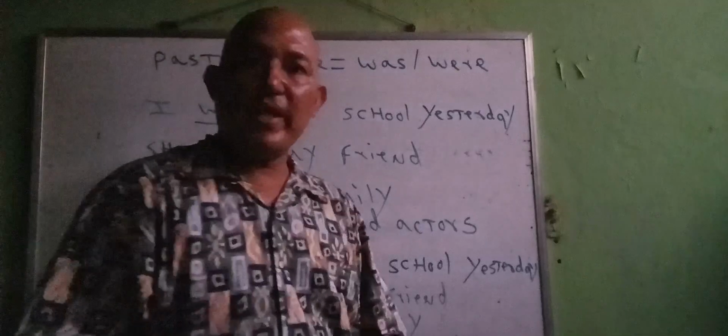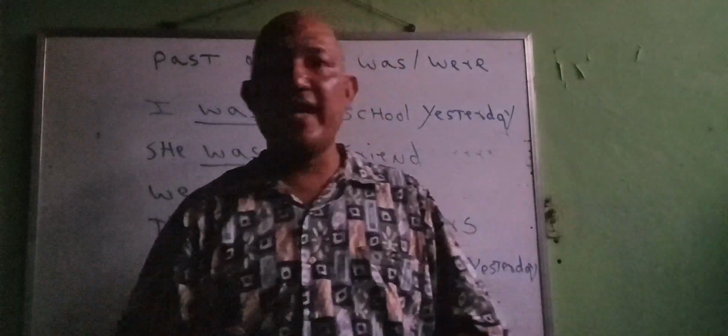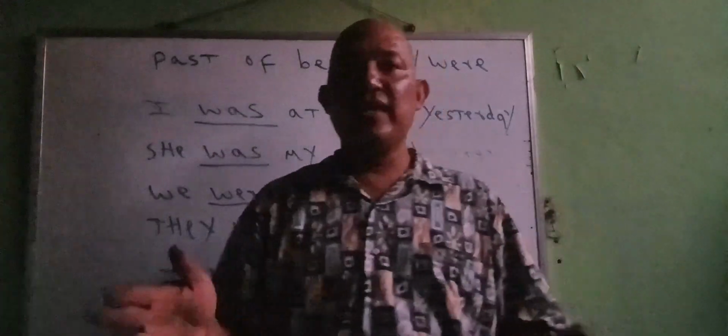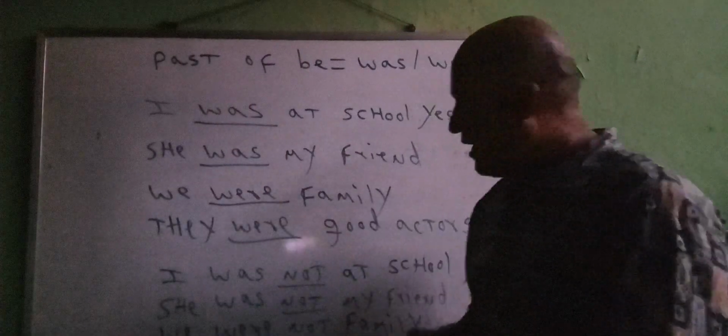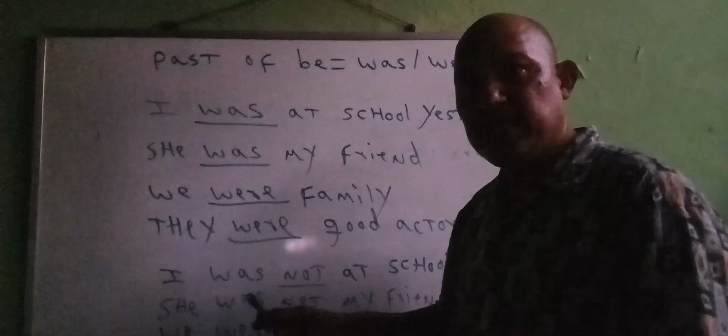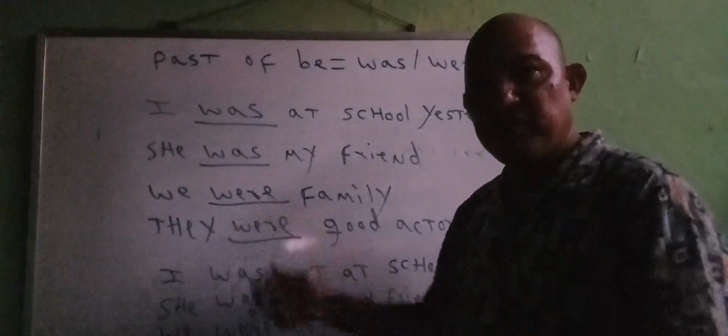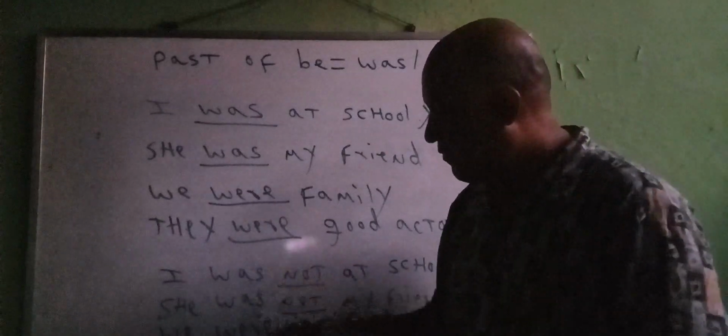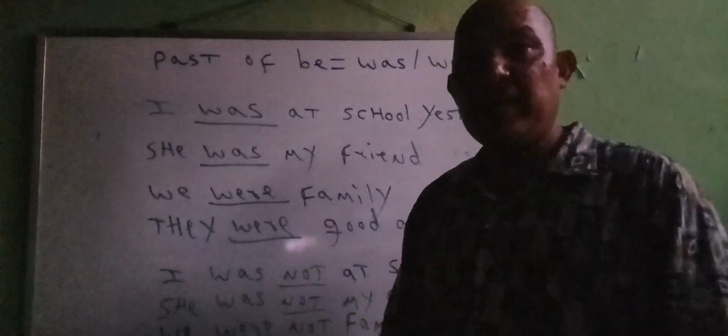This is the way we're going to change any affirmative statement in past tense. If you want to change to negative, we have to write "not" after the verb "was" or "were", after the form of "be" in past tense. In this case, "was" or "were", okay, guys? This is the way we're going to change into negative in past tense.